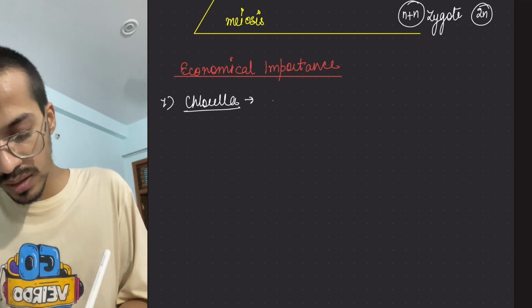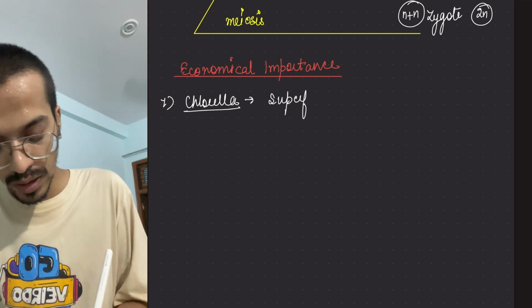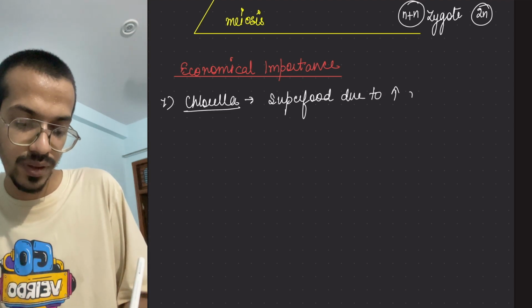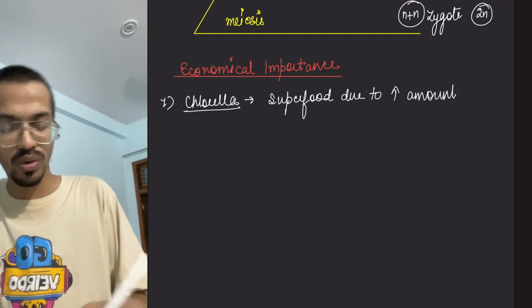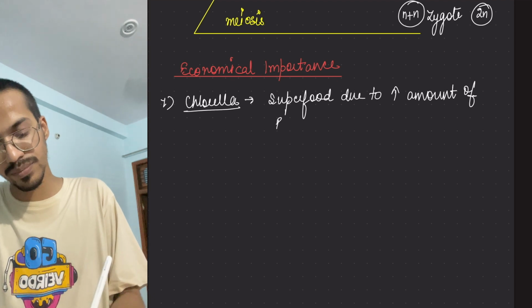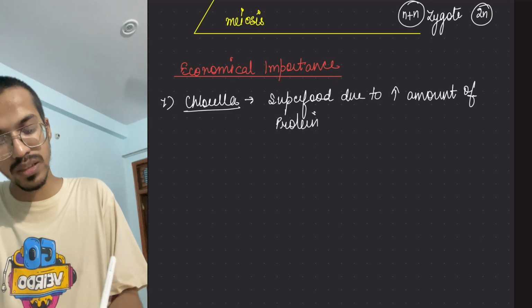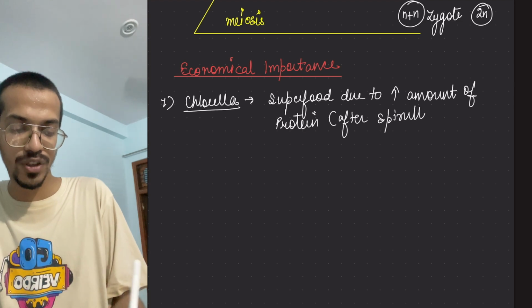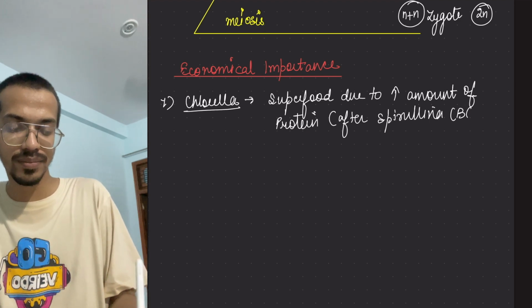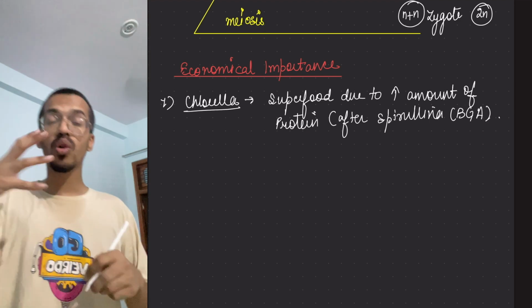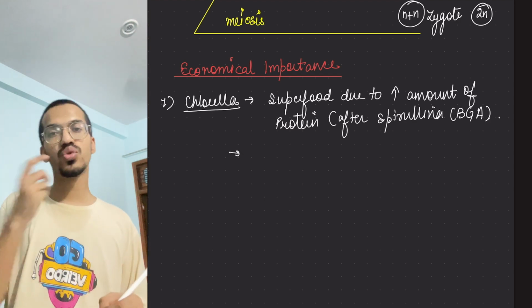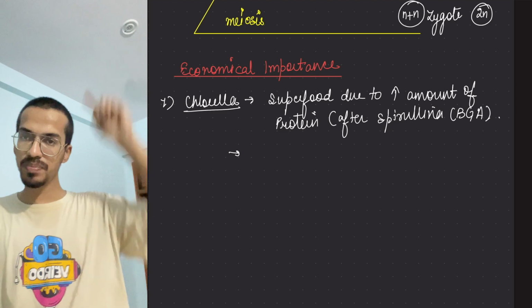So it is a superfood due to a high amount of protein. Spirulina, which is blue green algae, is also used by astronauts as food and as a resource for oxygen formation in the space station.